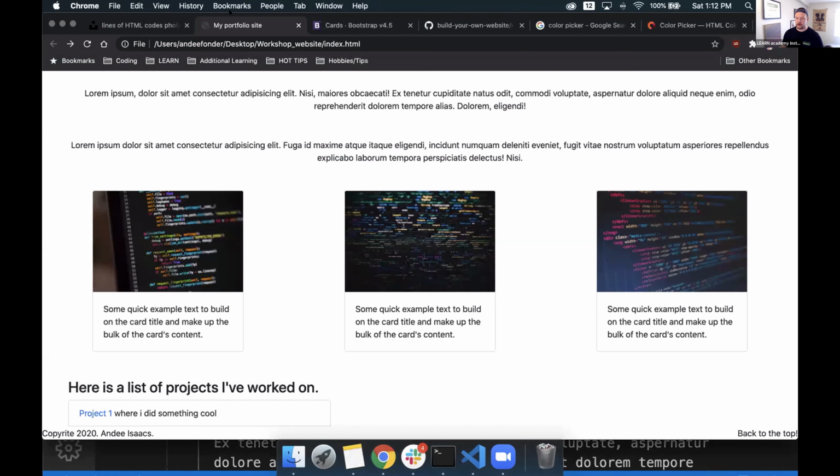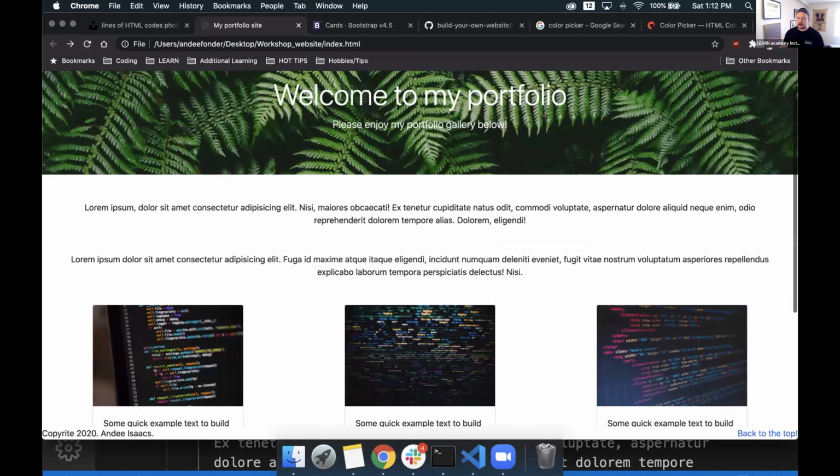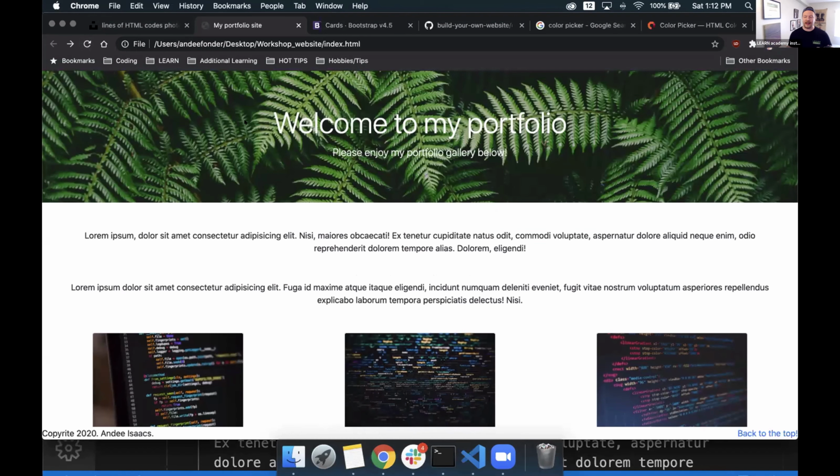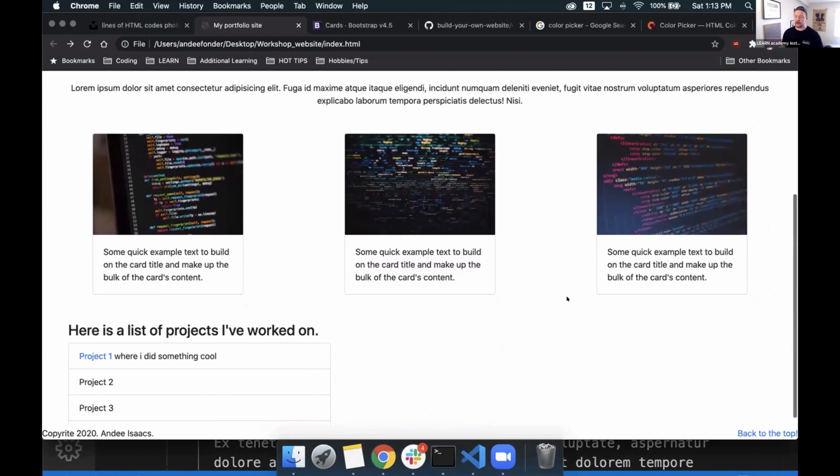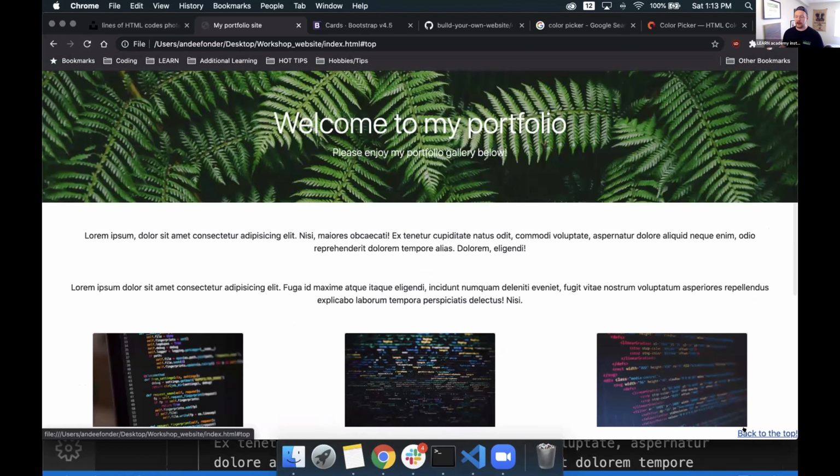Let's go back to our portfolio site and try it out. Just because we added an ID to the Jumbotron doesn't mean anything's appearing for it. It's just a way to be descriptive to the code, to identify it. If we scroll down the page a little bit, we can see that our footer follows us, and now it's also clickable. If I click this button, it brings us right back to the top of the page. We're not leaving the site. We're just moving to wherever that element of that ID exists on the page. Any questions so far?